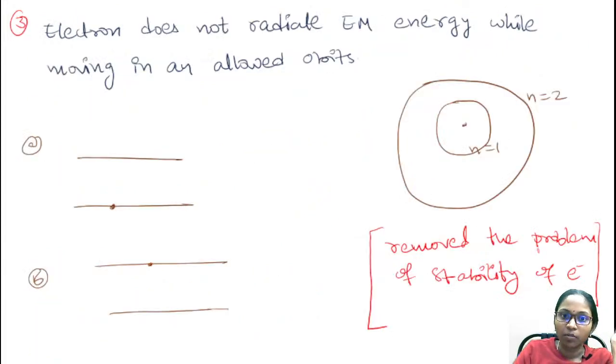And coming to the third postulate: the electron does not radiate electromagnetic energy.